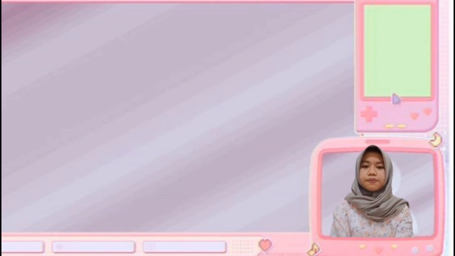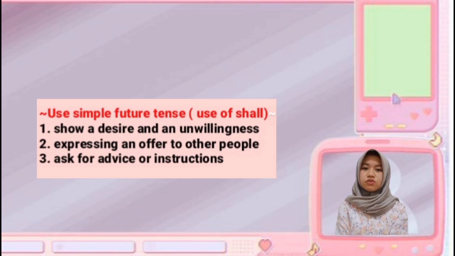Number 7. Expressing dates. Use of simple future tense, use of shall. Number 1. Show a desire and unwillingness. Number 2. Expressing an order to other people. Number 3. Ask for advice or instruction.